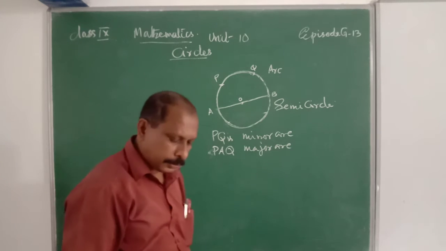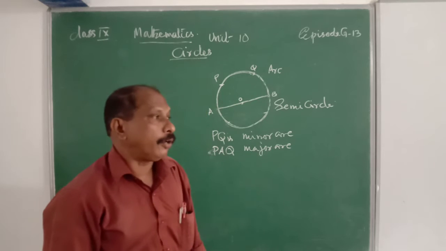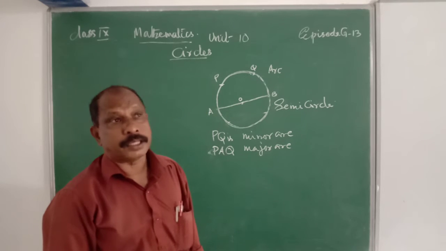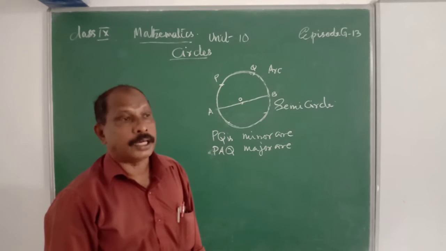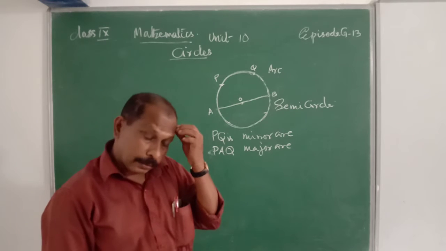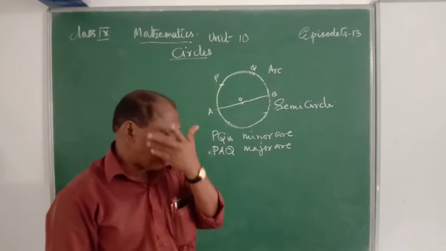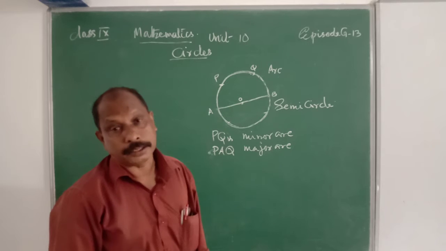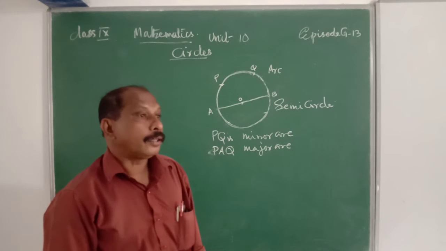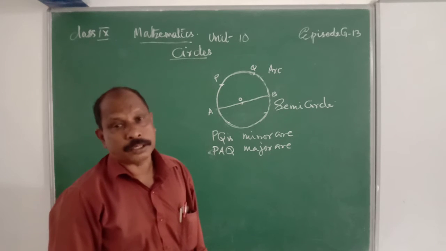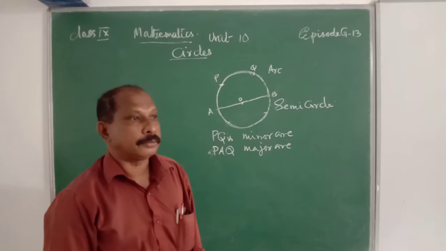Then what is a minor arc? The diameter of a circle divides that circle into 2 equal arcs, and they are known as semicircles. If the length of an arc is less than the length of a semicircle, it is a minor arc. If the length of an arc is greater than the semicircle, it is a major arc.